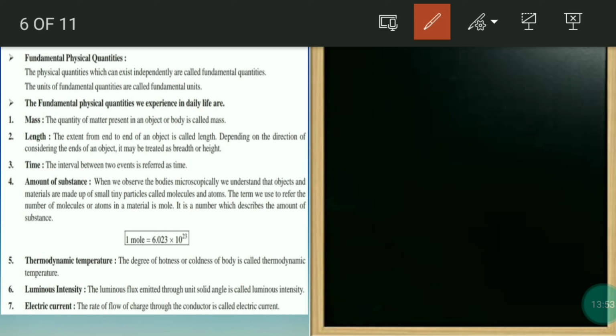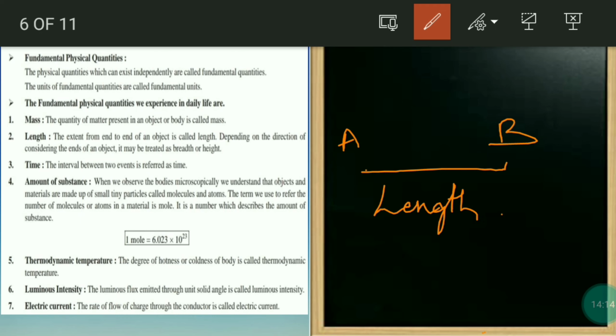The extent from end to end of an object is called length. Now one point is there, A. One more point is there, B. So from this point A to point B, the distance is called length. Next, length has different names. Depending upon the direction, it is named height and breadth.